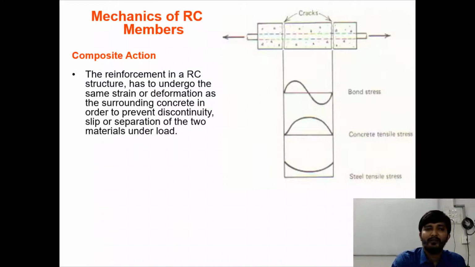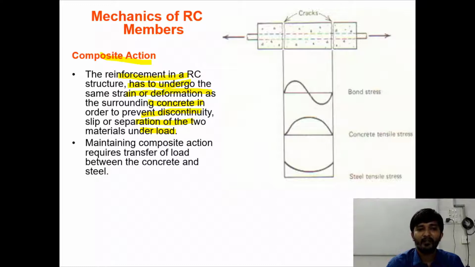So next, let us understand the mechanics of RC members. Composite action. The reinforcement in a RC structure has to undergo the same strain or deformation as the surrounding concrete in order to prevent discontinuity, slip or separation of the two materials under the load. This is a very important concept. This is one of the reasons why steel is selected as a reinforcing material and not any other material. The reason behind this is that the thermal expansion of concrete and of steel is the same, right? So we get very good bonding between these two materials.